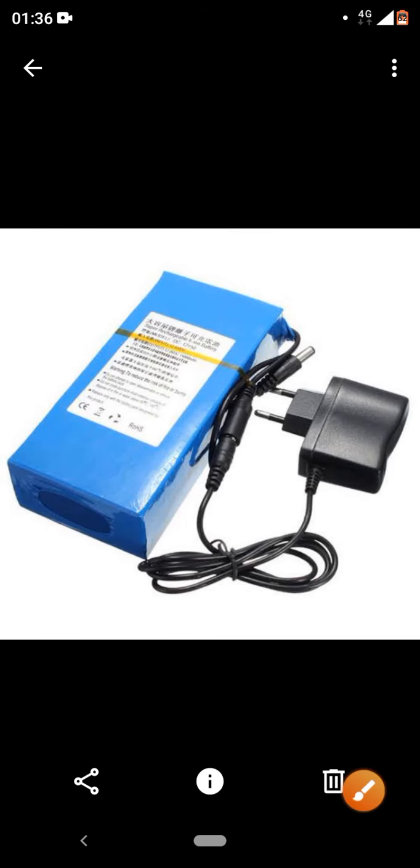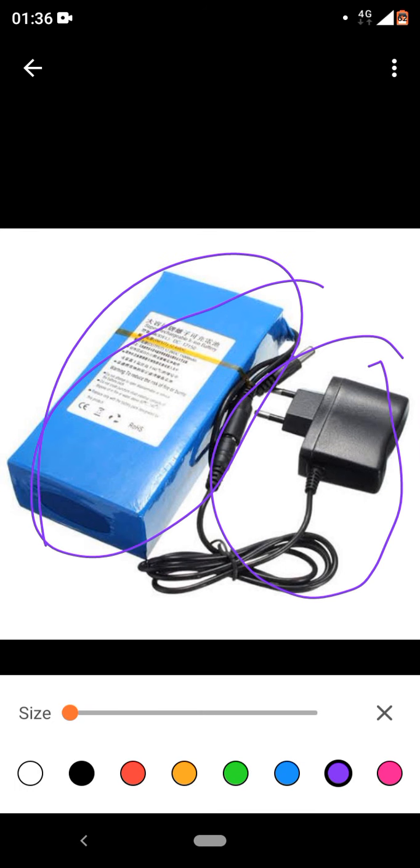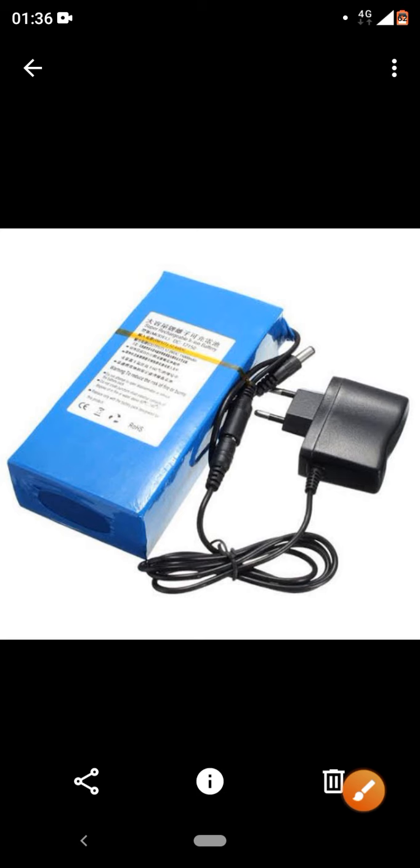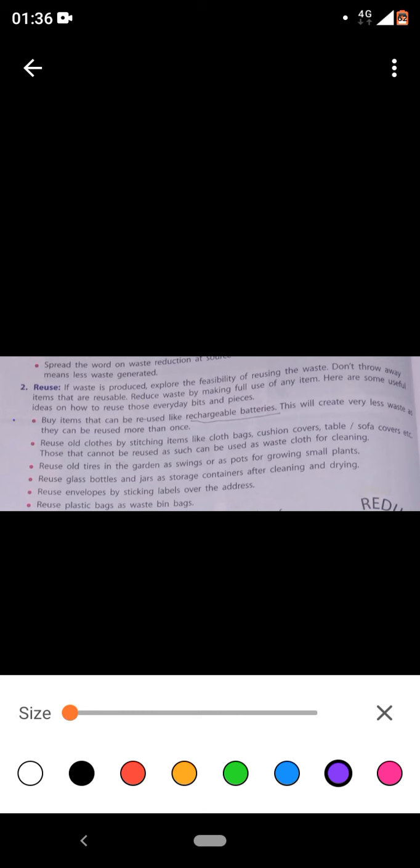One more example, mobile phones. The batteries in mobile phones are rechargeable. We connect them with the adapter, and the adapter provides what? Electricity. This is what adapter means, and this is how the battery looks. For example, if we had those cell batteries, every day we would need to keep on changing them, depending upon the use of mobile phones. So can you imagine how impractical our life would have been? That is why we must use rechargeable batteries. Clear? This will create very little waste as they can be reused more than once. Absolutely clear.